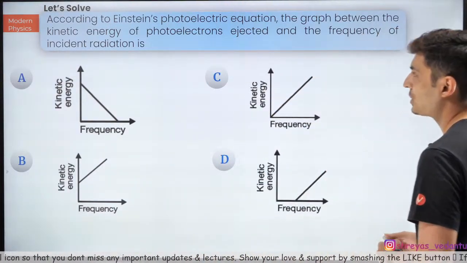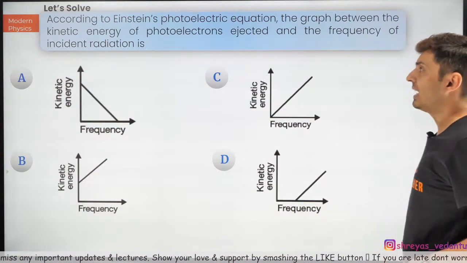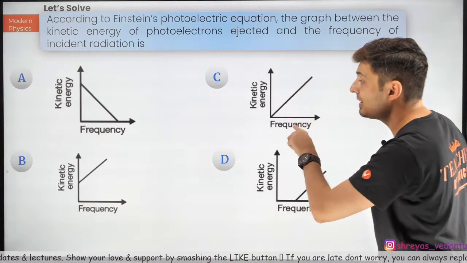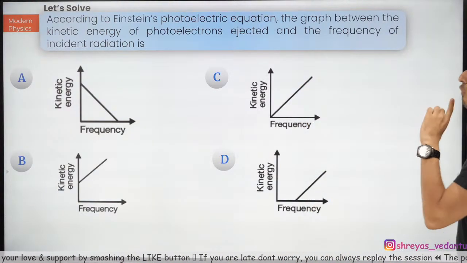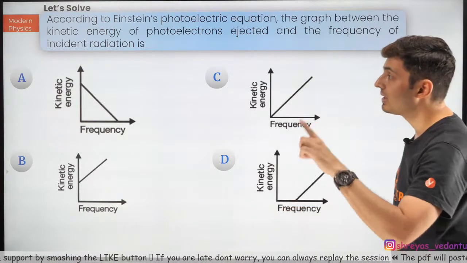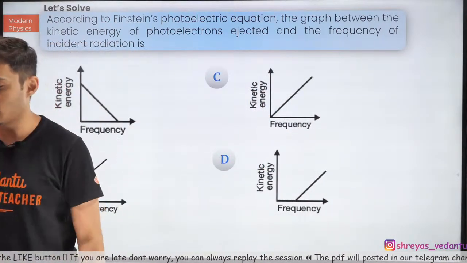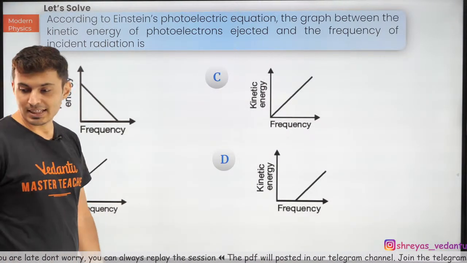Okay, let's start. Questions. According to Einstein's photoelectric equation, the graph between kinetic energy of photoelectrons and the frequency of incident radiation is interesting. The kinetic energy versus frequency will look like, is it A, is it B, is it C, or is it D? Interesting. Come on, my warriors, figure this out. A lot of you are saying D.